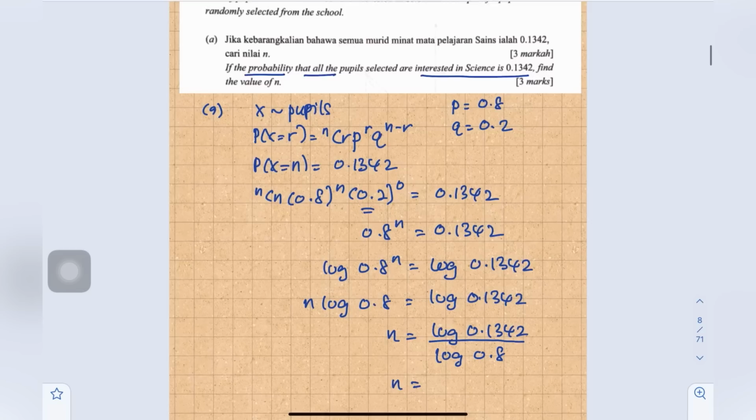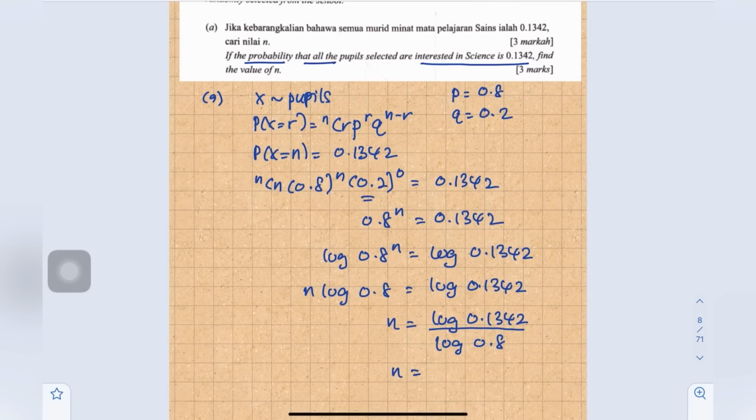Later we will get 9.00 something. But n is the number of people, so it must be a whole number. So n equals 9.